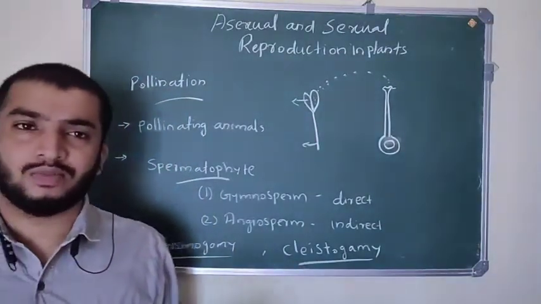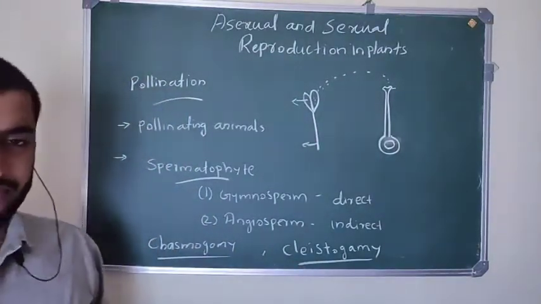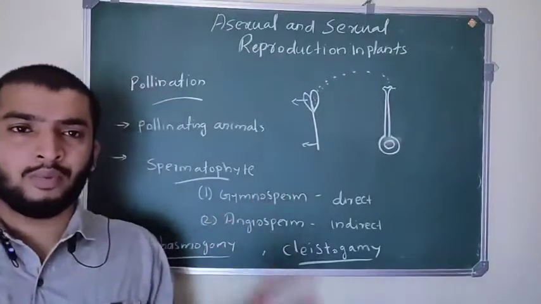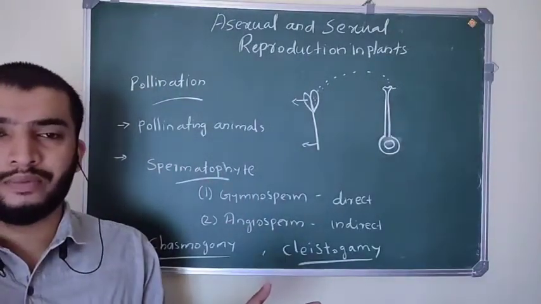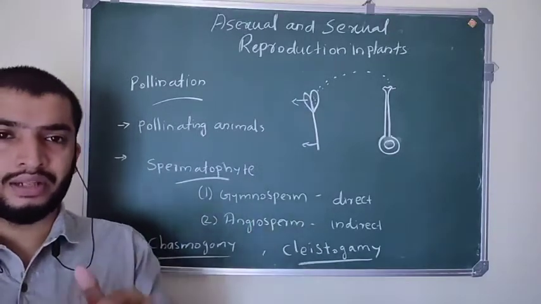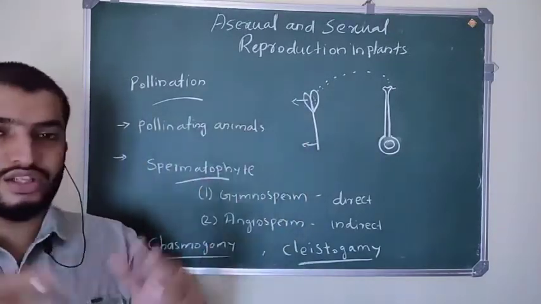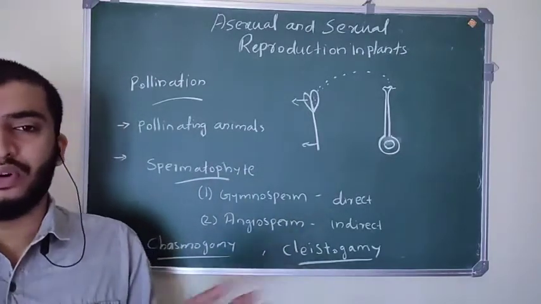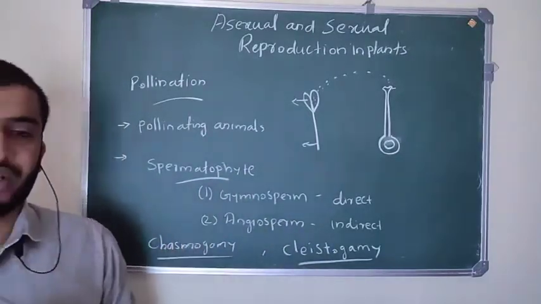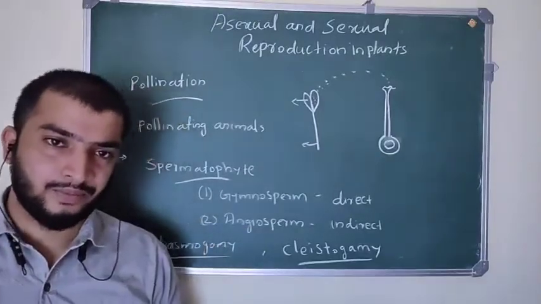What does chasmogamy mean? At the time of pollination, the flower opens, and the anther and stigma are exposed, so they can do pollination. This phenomenon is called chasmogamy.